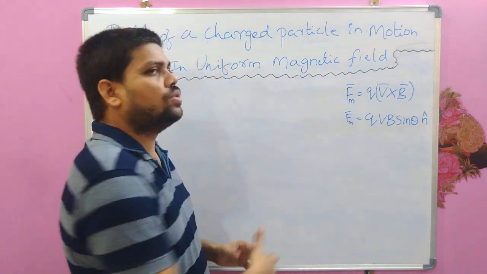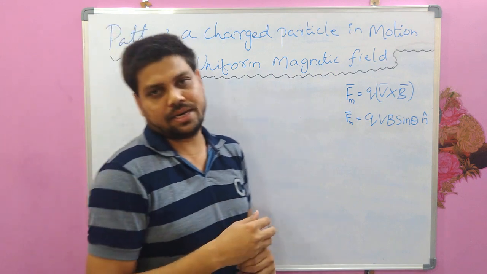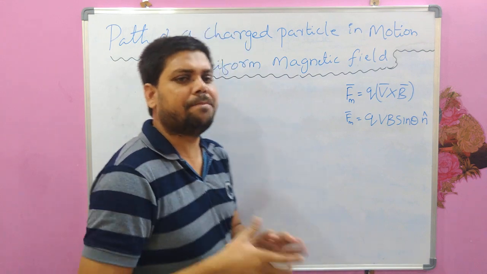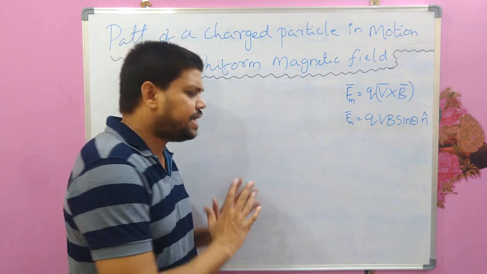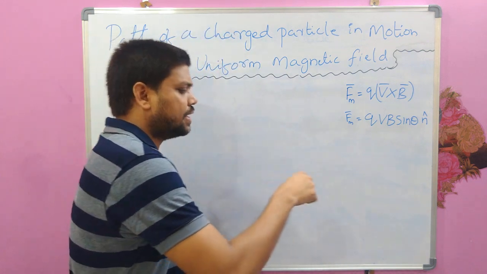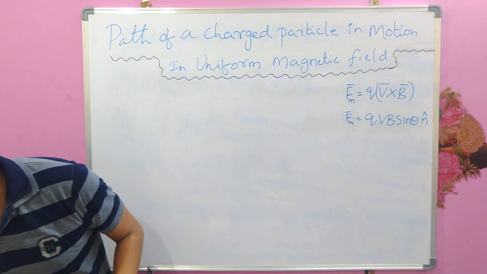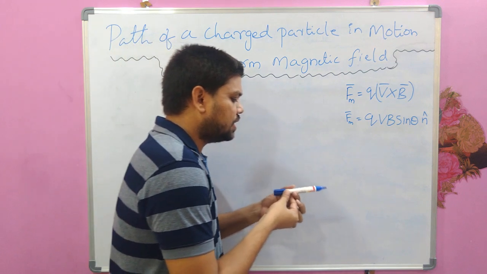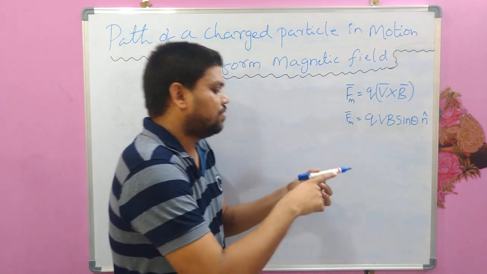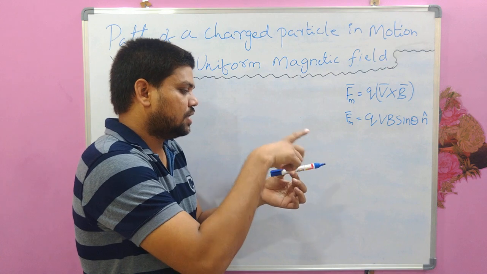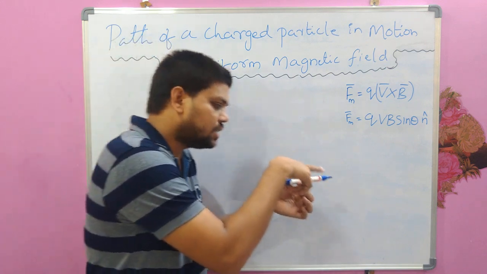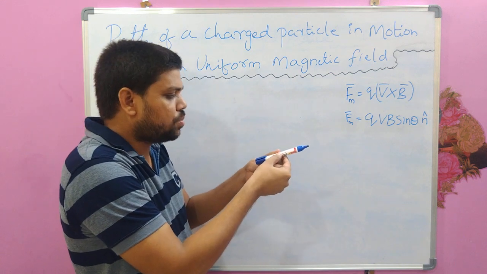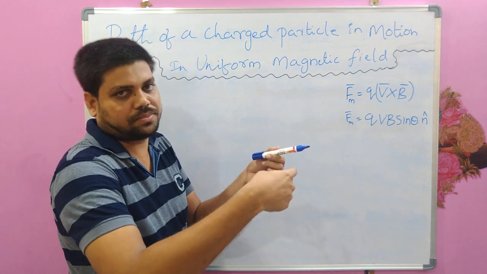So if this force is acting on that charged particle, then what happens? It is simple. For example, imagine any object moving in a particular direction. Let me show you with a small object. For example, this is the object which is moving in this direction. If some force is exerted on this moving object, definitely this object will try to move in the direction of that force.